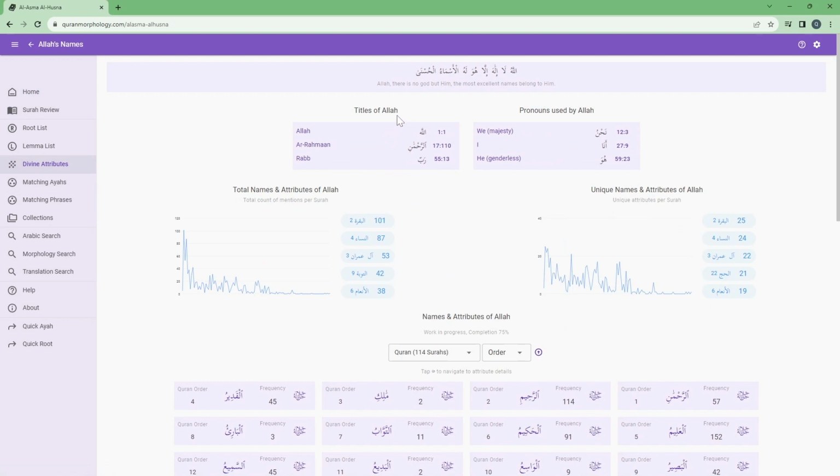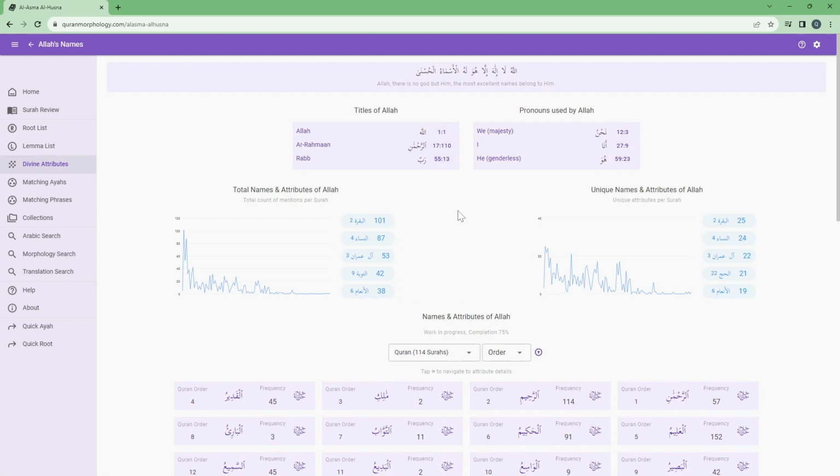Allah uses 3 titles for himself in the Quran, namely Allah, Ar-Rahman and Rabb. The 3 pronouns used by Allah are Nahnu, we, Ana, I, and Huwa, he. The ayahs that these are mentioned in are right here.